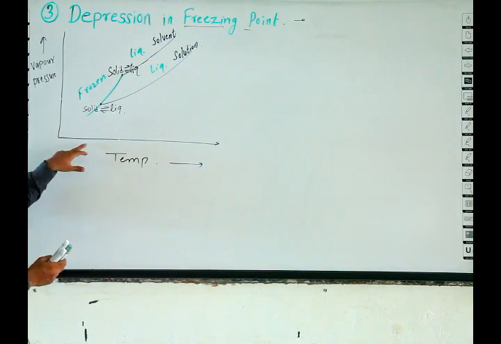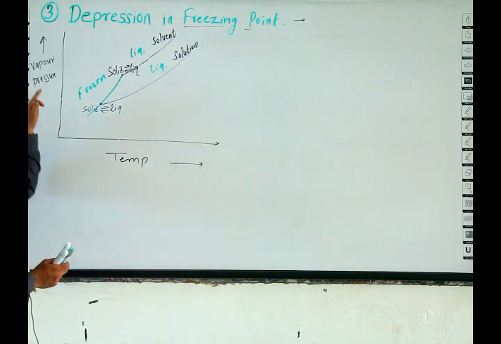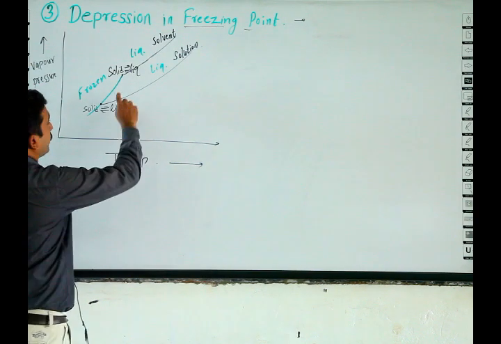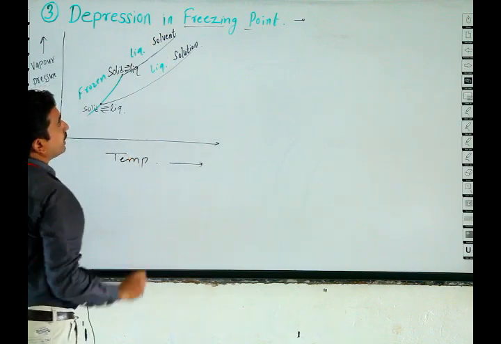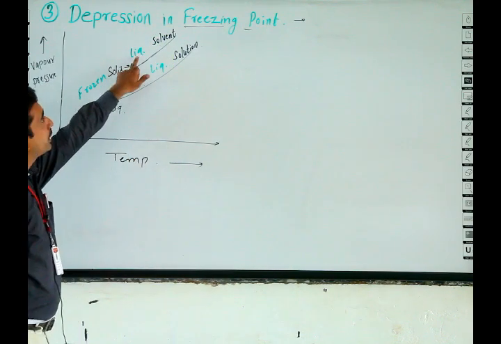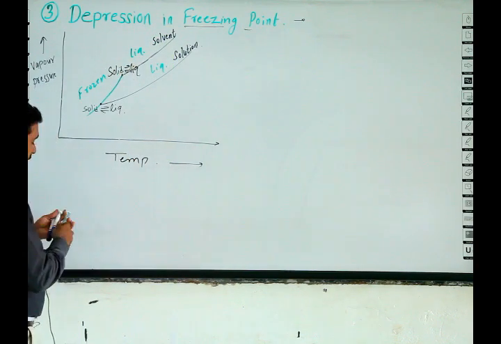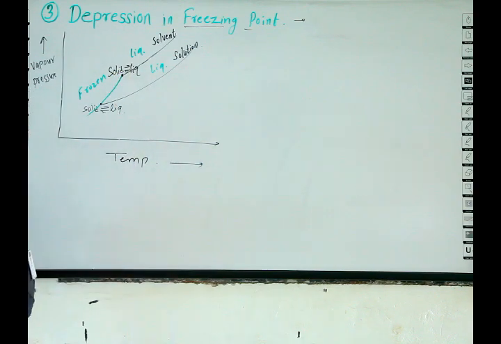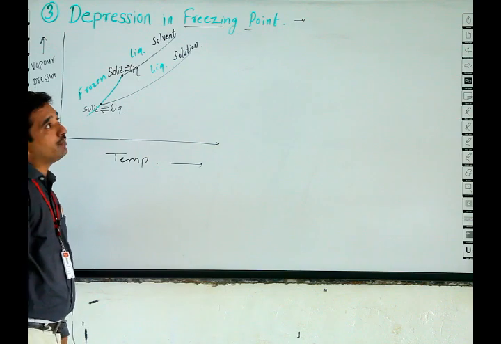Here temperature is on the x-axis and vapor pressure on the y-axis. The first plot is about the solvent, the liquid case, and at this point solid and liquid are in equilibrium.